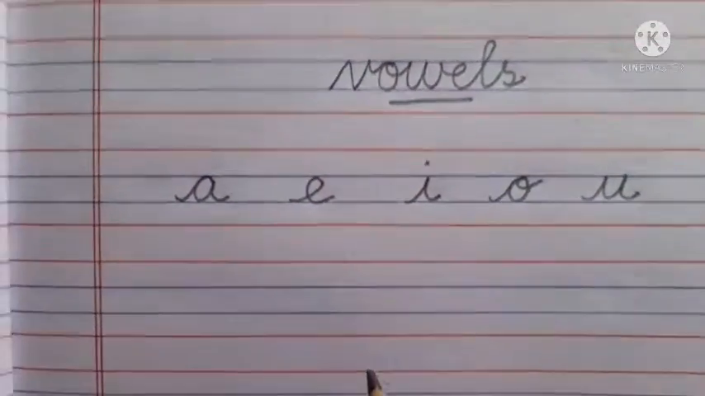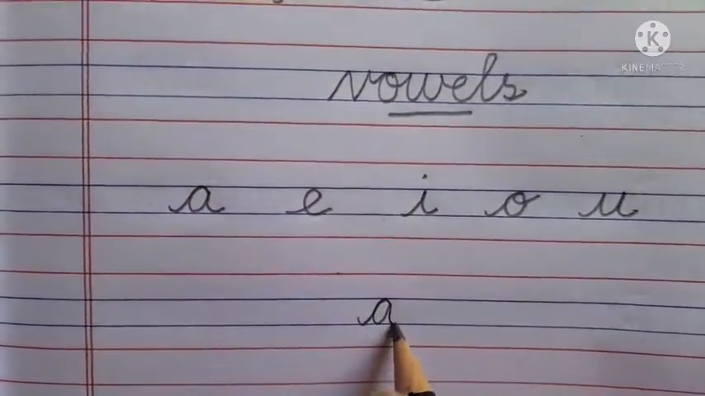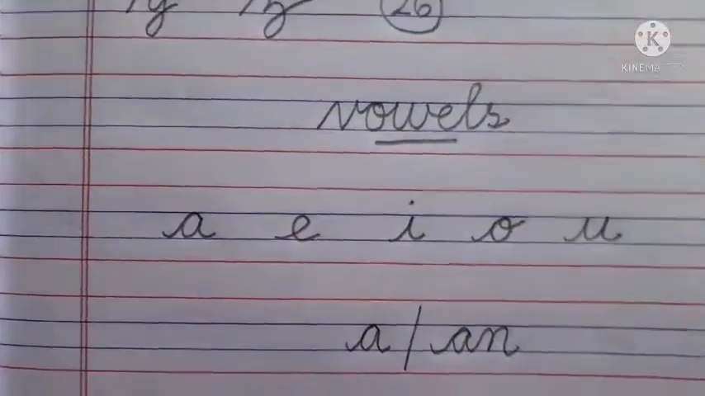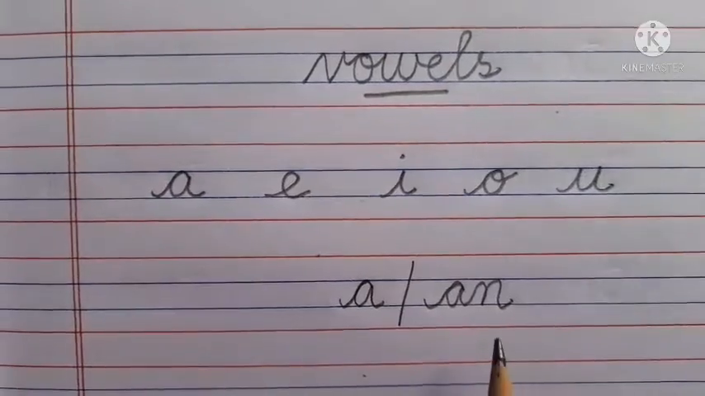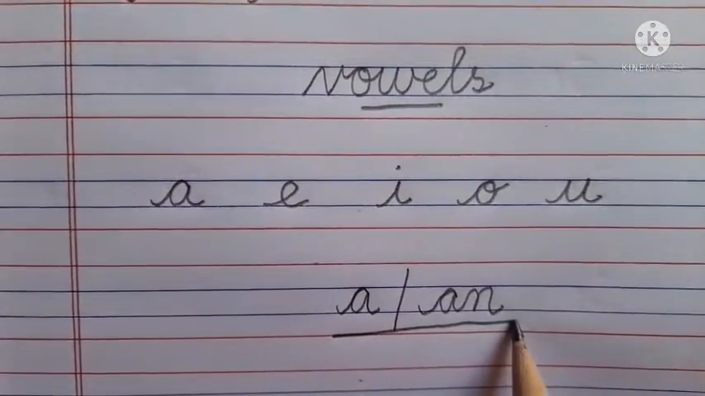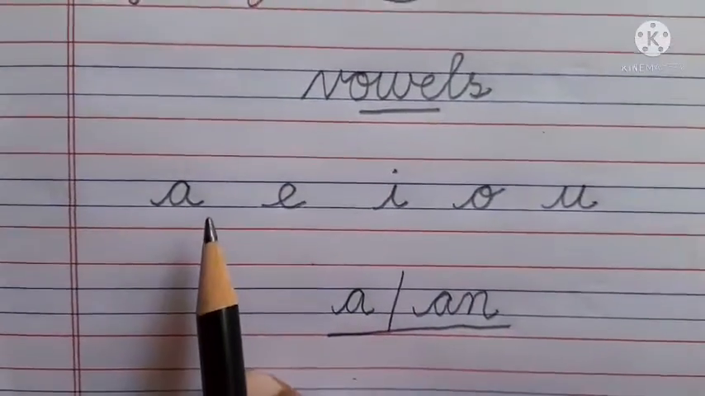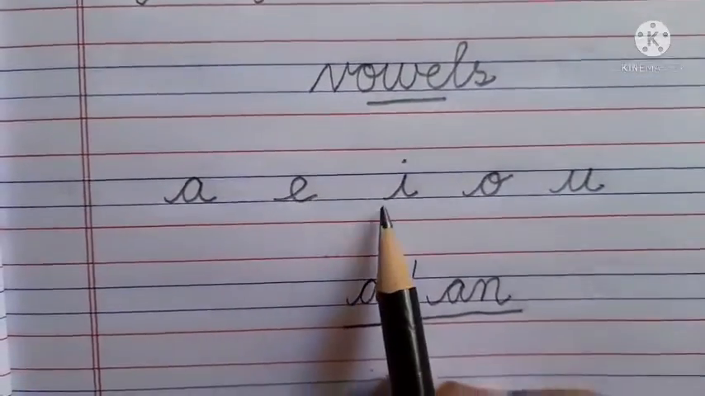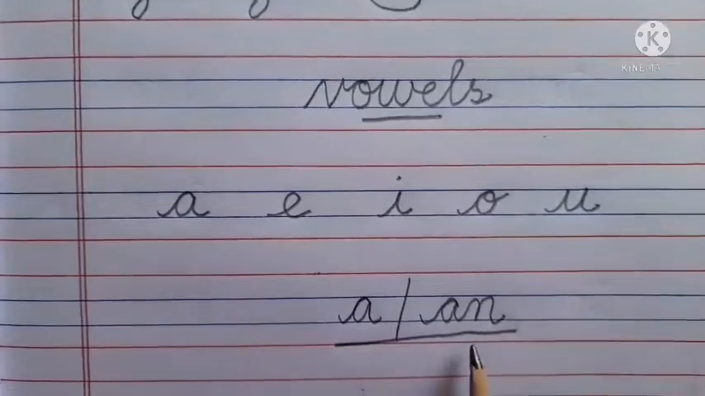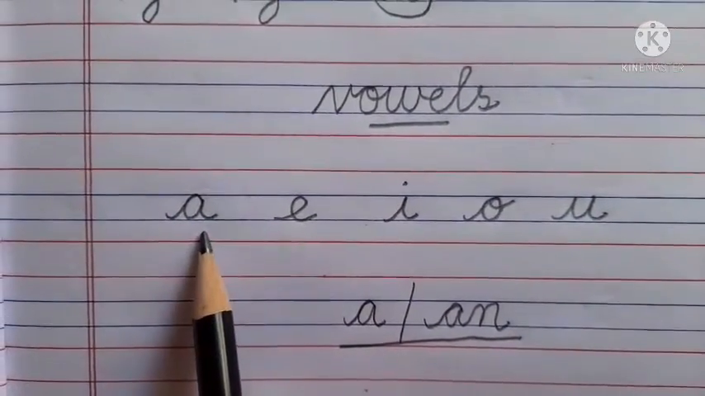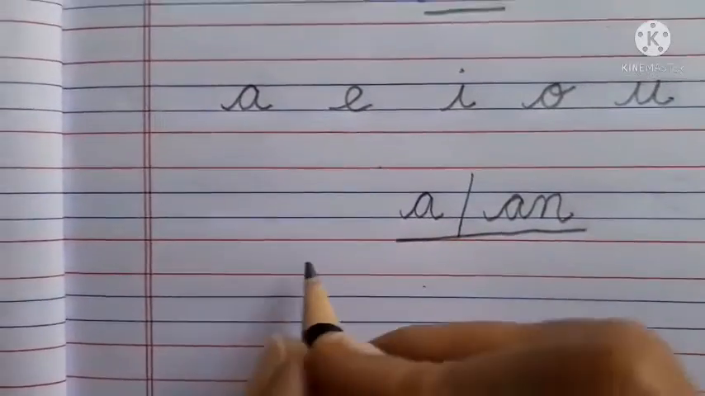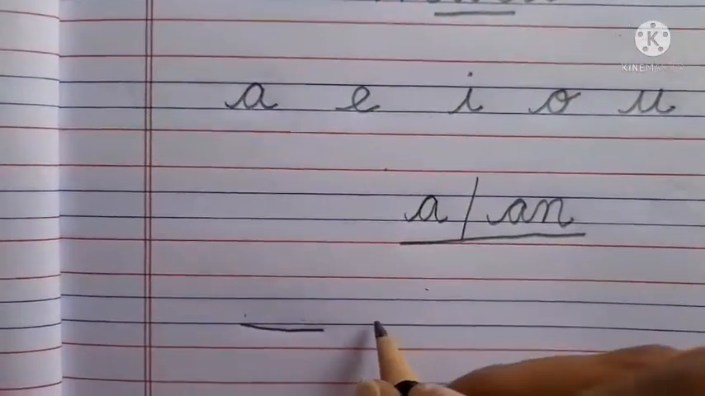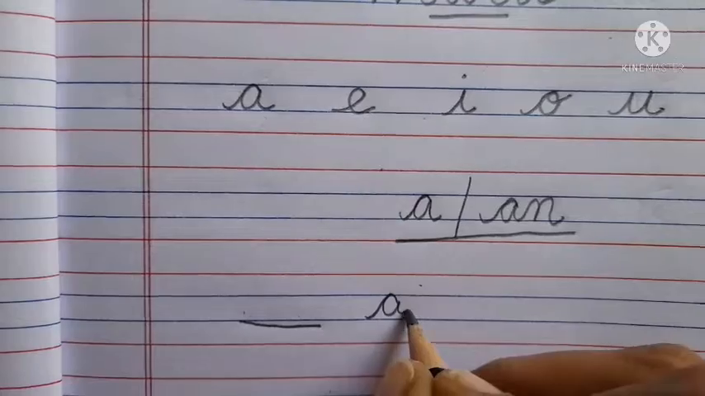Today we are going to learn where to use a and where to use an. Usage of a and an we are going to learn today. The words that start with the letter A, E, I, O, U, you should write an. Example for a, I'll write here. I am writing a dash. We should fill this dash with a or an. What is this?